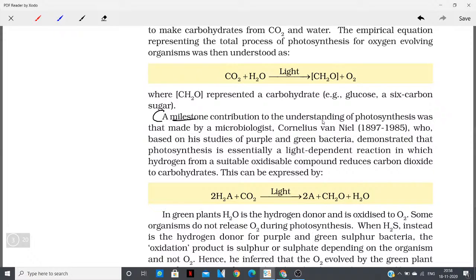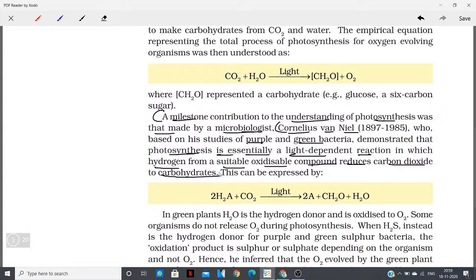So a milestone contribution to the understanding of photosynthesis was that made by a microbiologist, Cornelius van Niel, a very important, key scientist here, who, based on his studies of purple and green bacteria, demonstrated that photosynthesis is essentially a light dependent reaction in which hydrogen from a suitable oxidizable compound reduces carbon dioxide to carbohydrates.